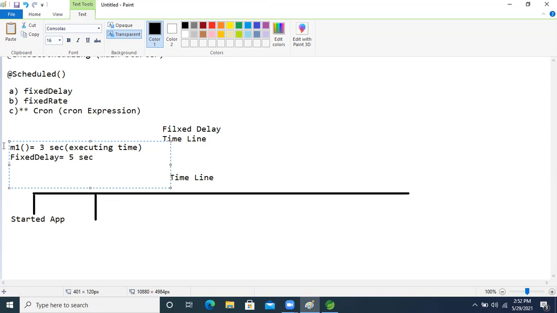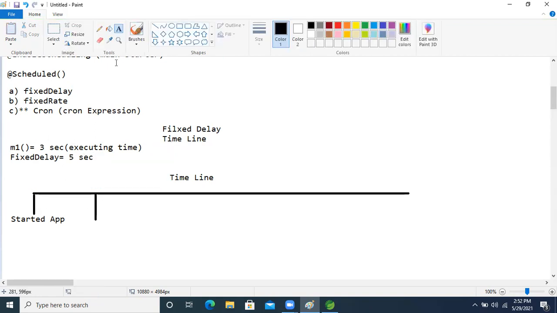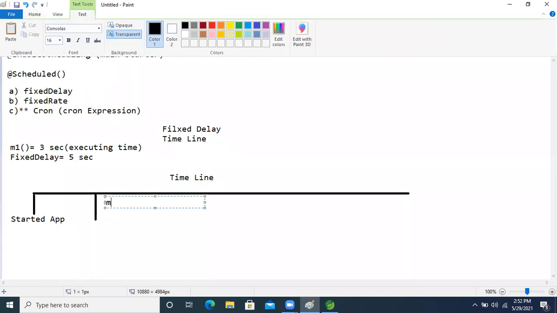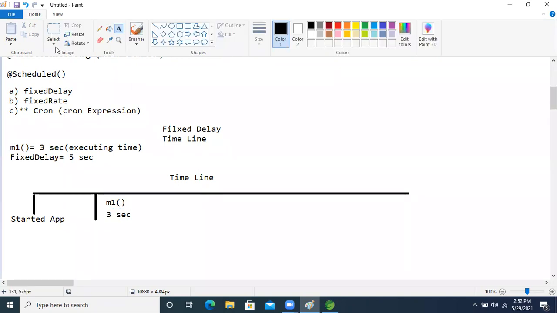Execution time means the method is taking only 3 seconds, right? And we are giving the time as 5 seconds. After starting the application, the M1 method is executing now. This execution takes 3 seconds, right? After that, again.